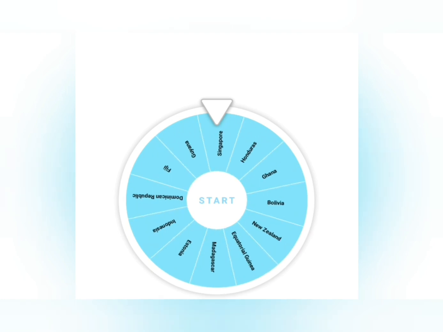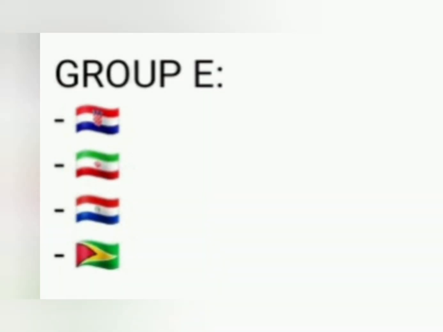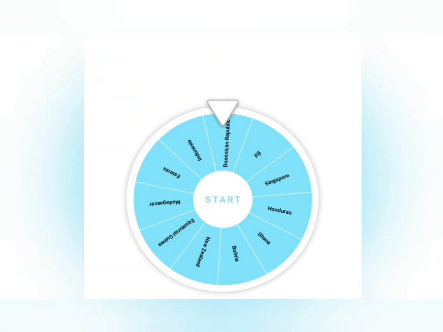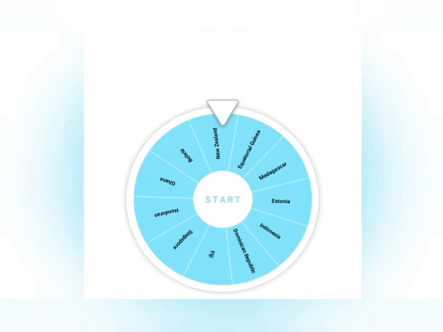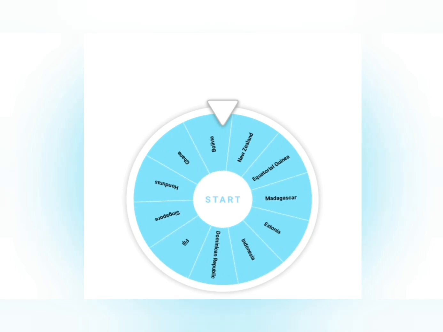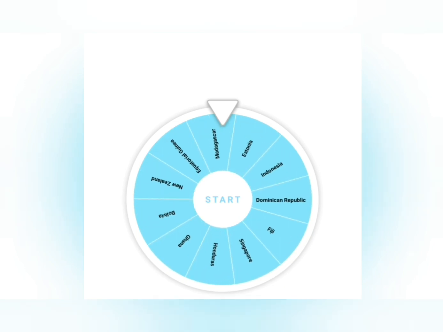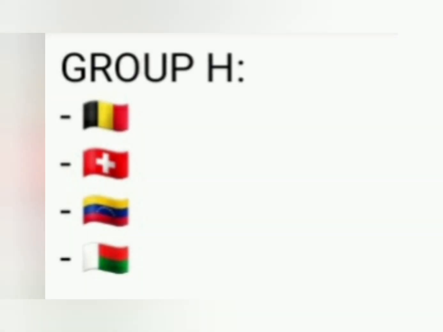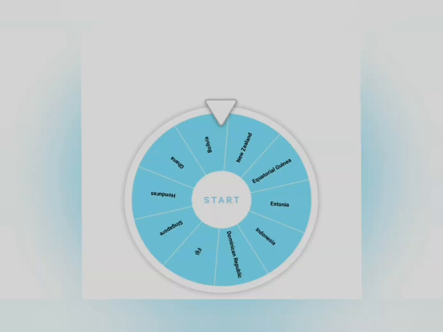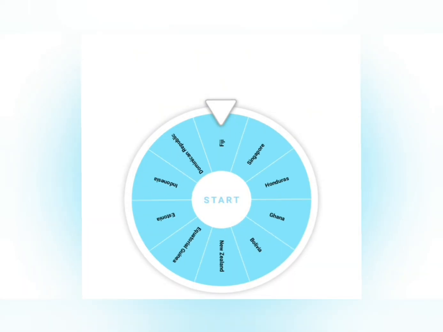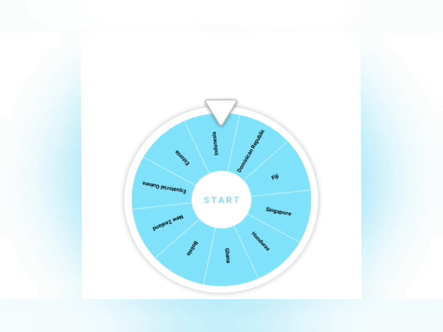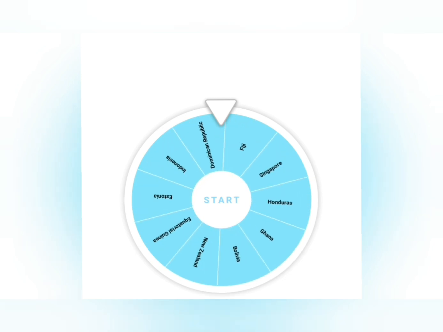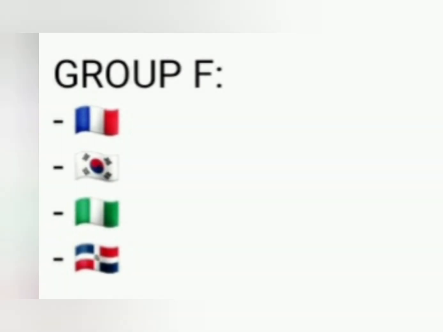So, who's next? It's Guyana, joining Group E. So, next up we have Madagascar, and they will be joining Group H because all the other groups already have an African team. And up next it's the Dominican Republic. They will be joining Group F.